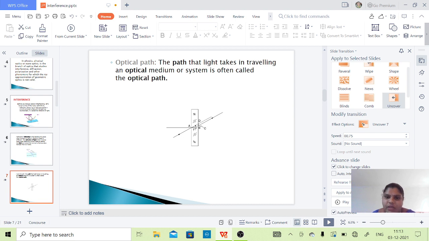See here, AB is a normal, and we have an incident ray, and the bending occurs towards the normal here also. This diagram just shows the path the light takes to travel. Simply, this is an optical path.